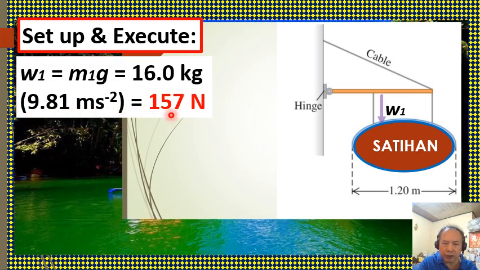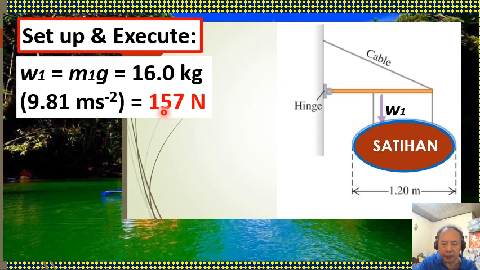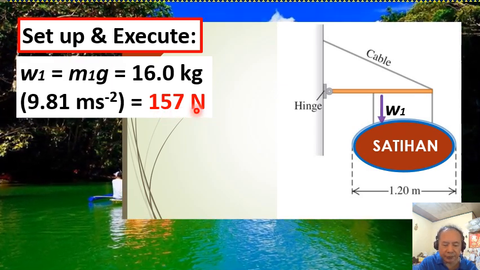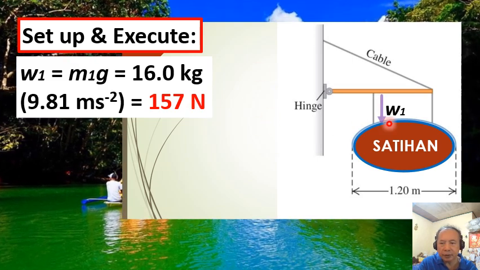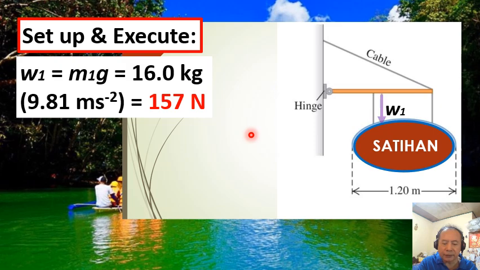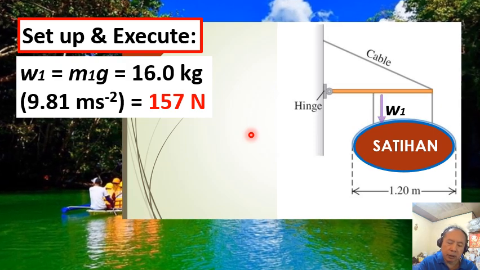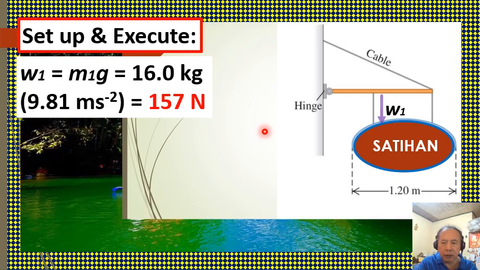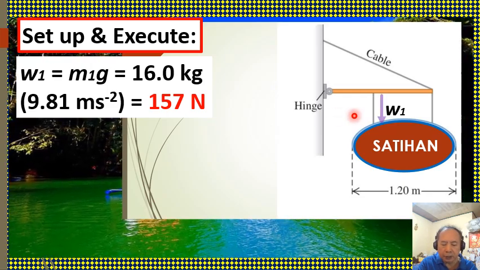So we get the weight of the beam equal to 157 newtons in three significant figures. Take note, the line of action of weight 1 is exactly at the center of gravity of the beam.